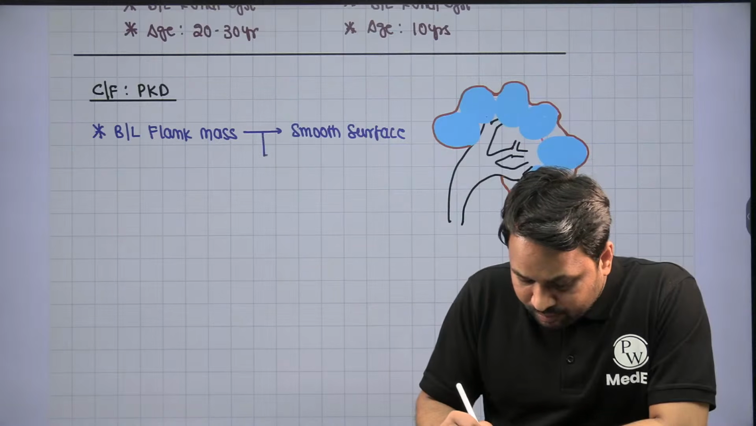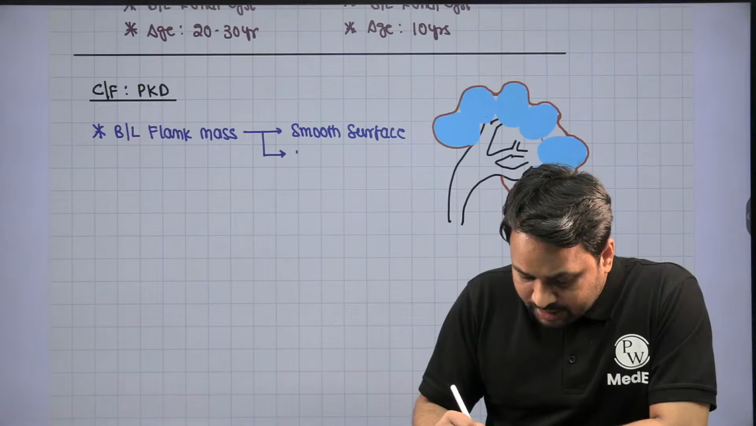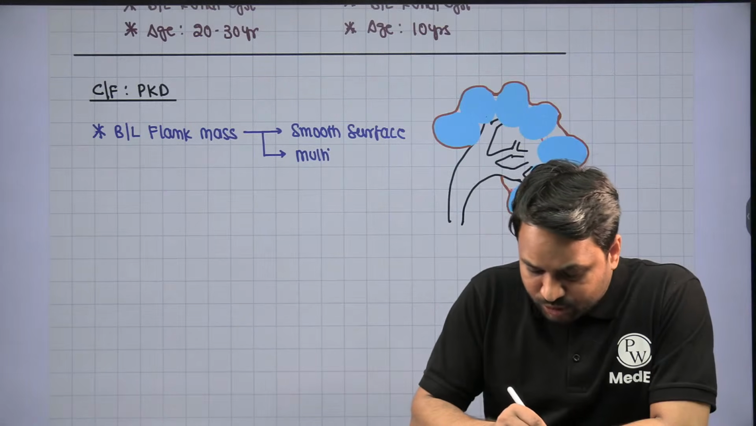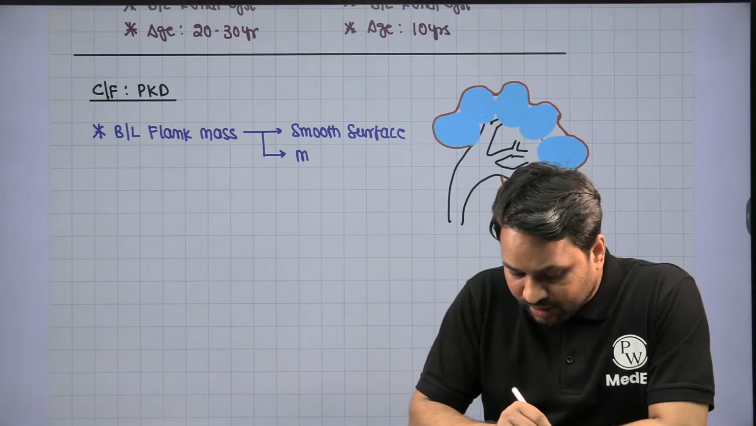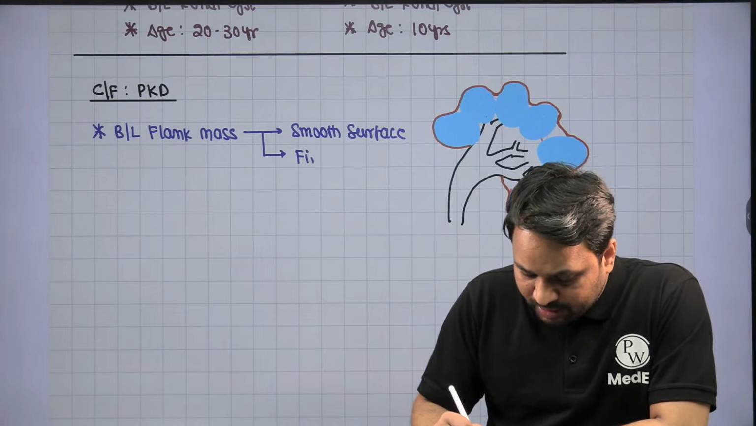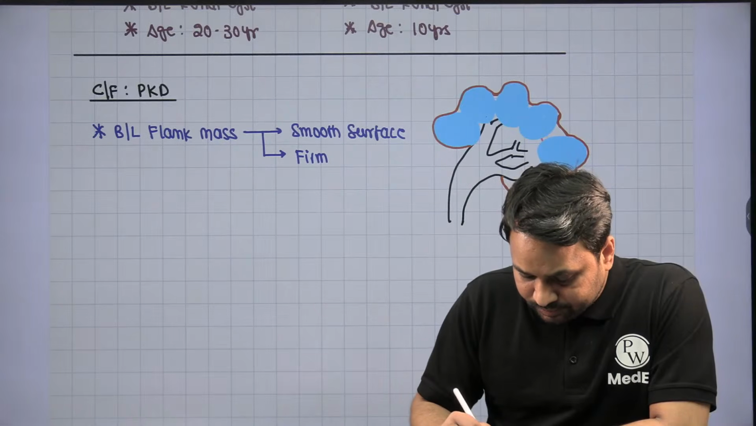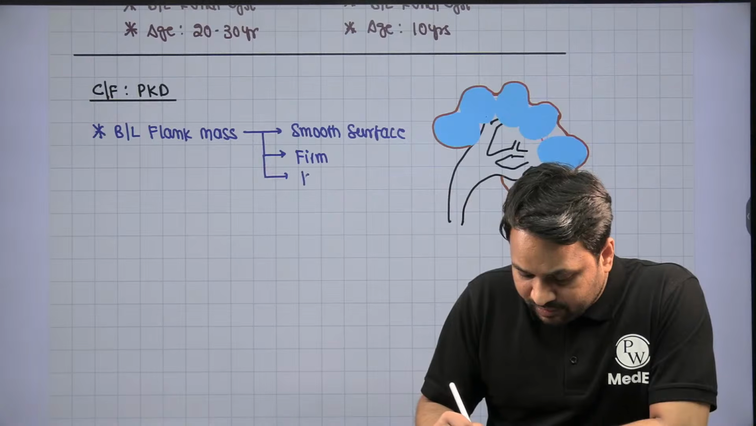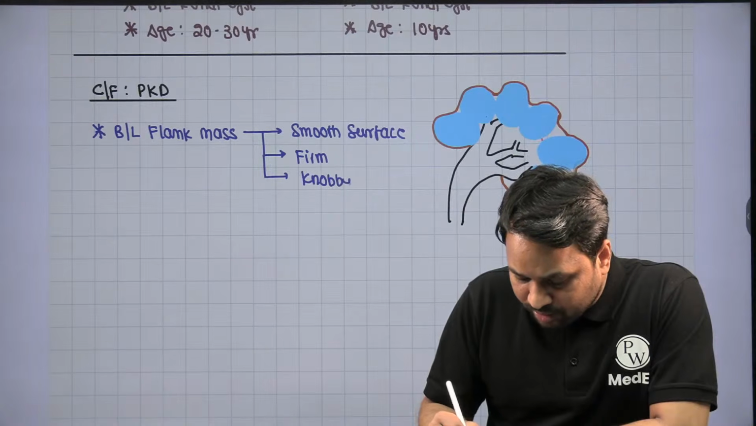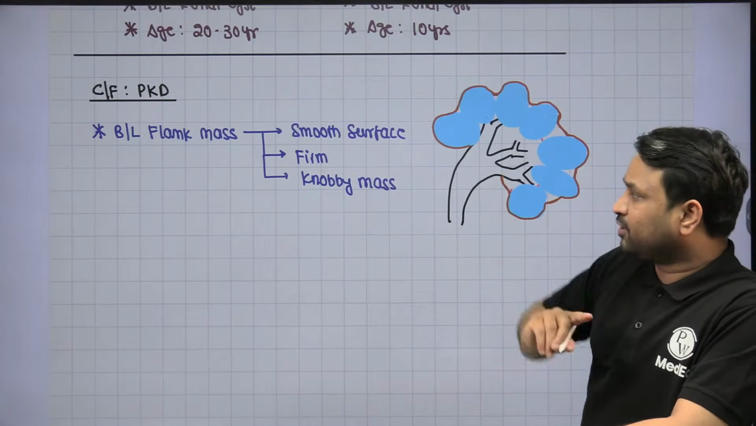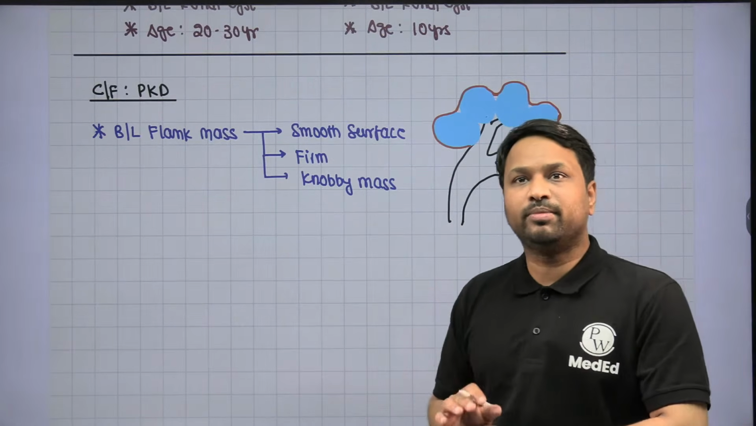They will have multiple swellings with a smooth surface. It will be firm in consistency. And because it appears like a door knob, they've given it a nickname. This is called the knobby mass. So bilateral flank mass with smooth surface, firm in consistency, and knobby in appearance, the knobby mass, right?